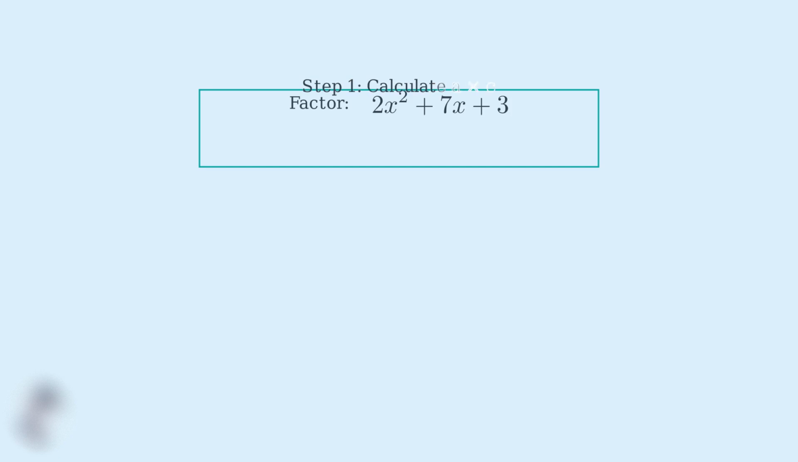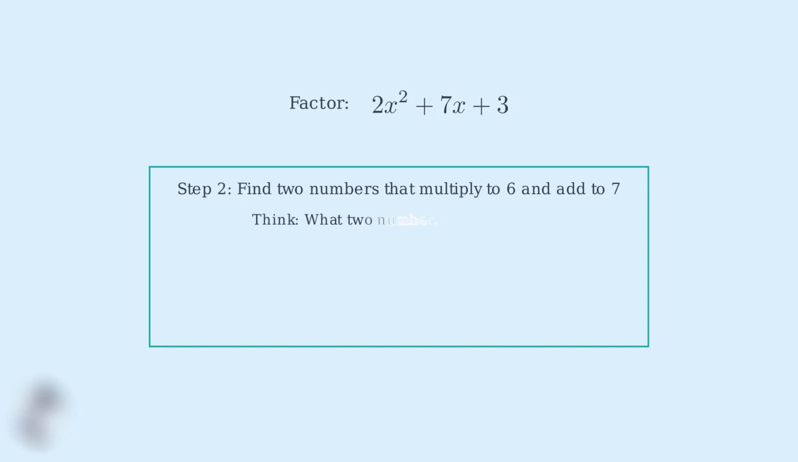Step 1, we multiply a times c. That's 2 times 3, which equals 6. This product will help us find the two numbers we need for factoring. Step 2, we need to find two numbers that multiply to 6 and add to 7. Let's think systematically about the factors of 6. The factors of 6 are 1 times 6 equals 6 and 2 times 3 equals 6.